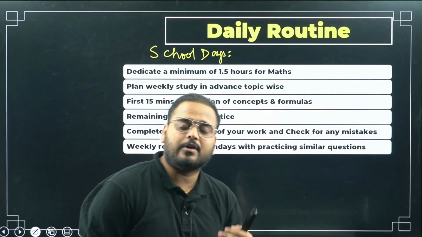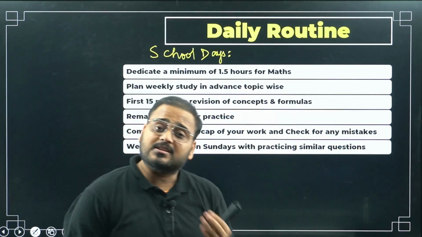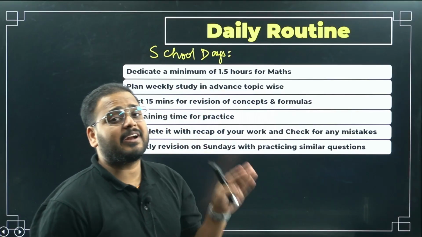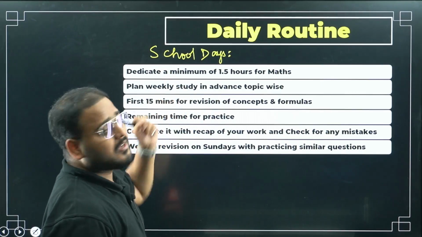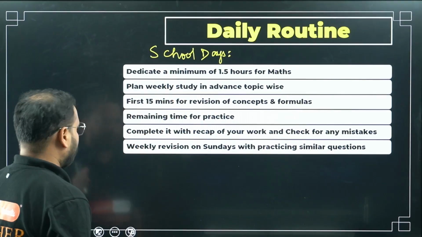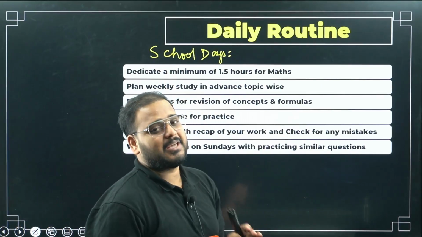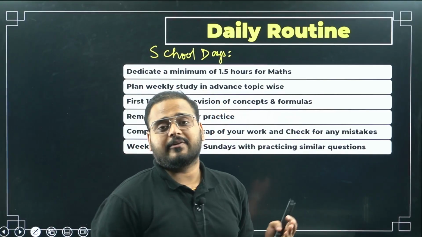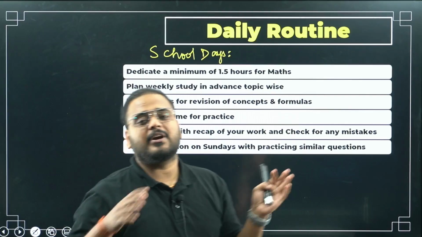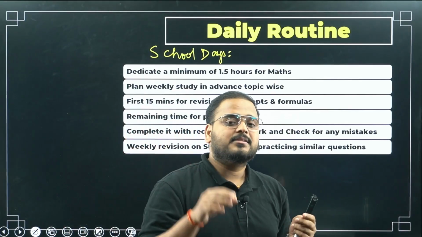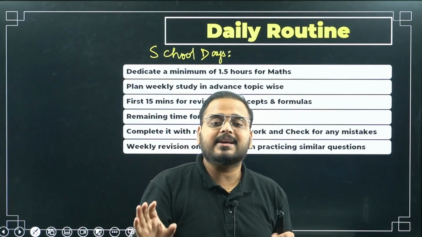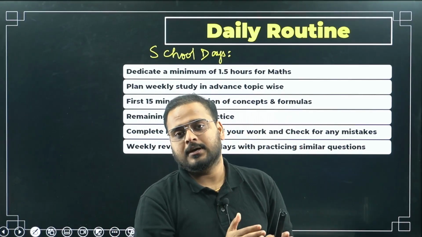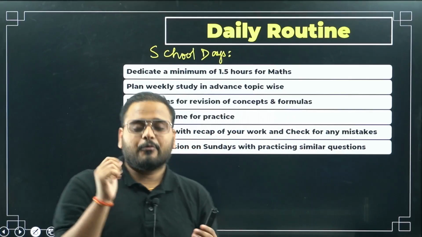If you are struggling in mathematics and you're good in other subjects, you can dedicate more time as well. After school, this is for self-study. You have to dedicate 1.5 hours for mathematics only. Now this I keep repeating in my videos: plan your weekly study in advance, topic-wise. For example, Monday to Friday, 5 days are there. In those 5 days, what am I going to study in mathematics? You should know this plan on Sunday only. Why is this important?